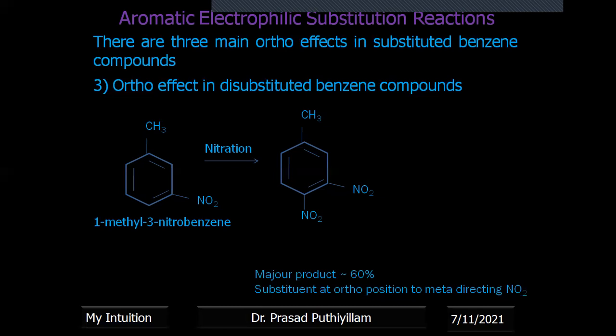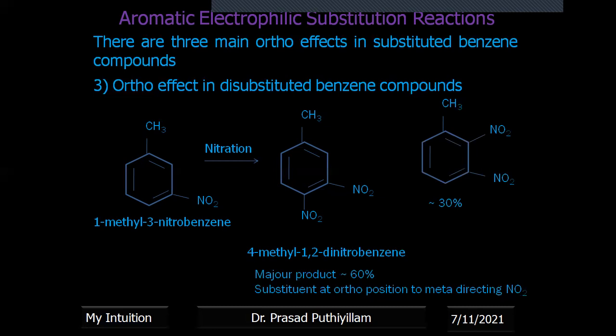Approximately 60% yield is obtained, and this becomes the major product, 4-methyl-1,2-dinitrobenzene. The other product is only 30%, because of the steric hindrance of the two groups present here, as it goes in between. Therefore, it has some steric hindrance, and is obtained only up to 30% yield. The 2-methyl-1,4-dinitrobenzene is obtained only approximately 10%. Therefore, how the major product is obtained is explained as the ortho effect.